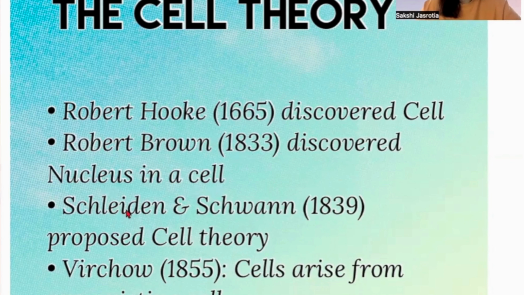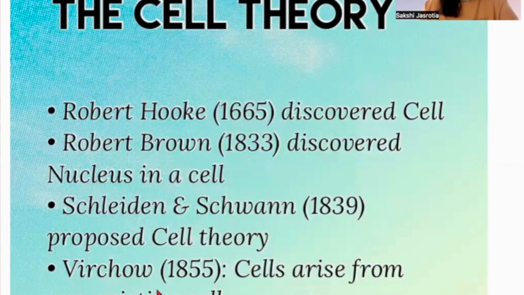There were more scientists who were working on both plants as well as animals. Here, Schleiden and Schwann. Schleiden was a botanist and Schwann was a zoologist. As we know, a botanist is one who studies plants, and a zoologist is one who studies animals. So they observed plant and animal cells respectively, and they shared their findings with each other. Then they concluded and came down to a cell theory, which they discovered was present in both plants as well as animals.